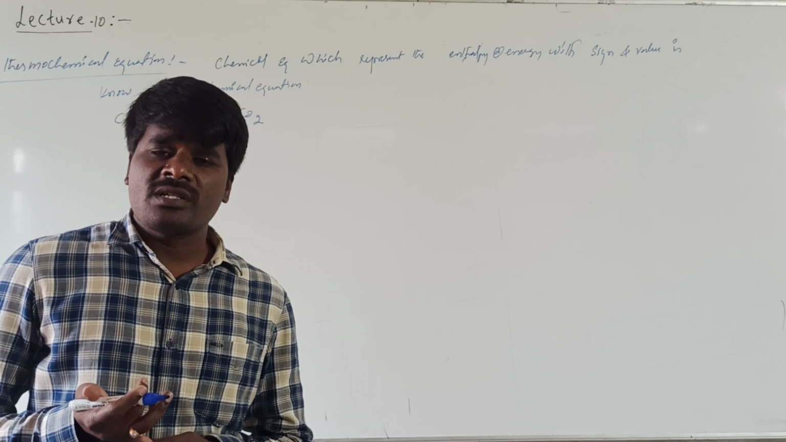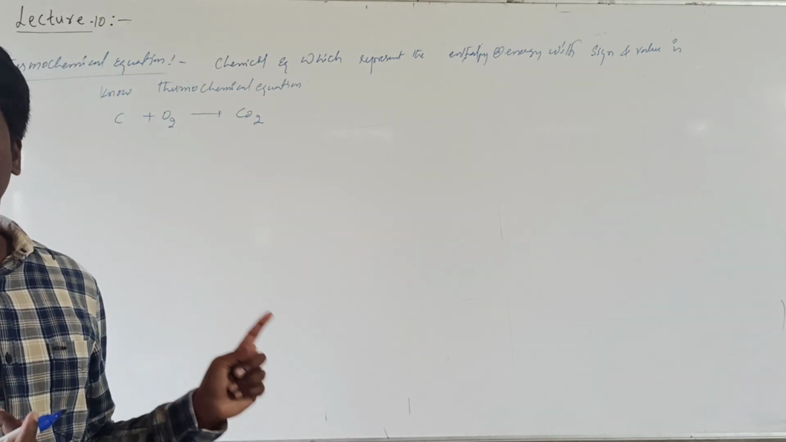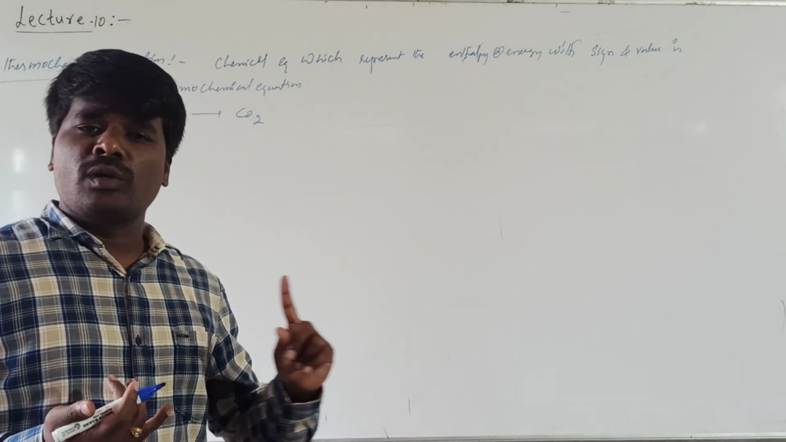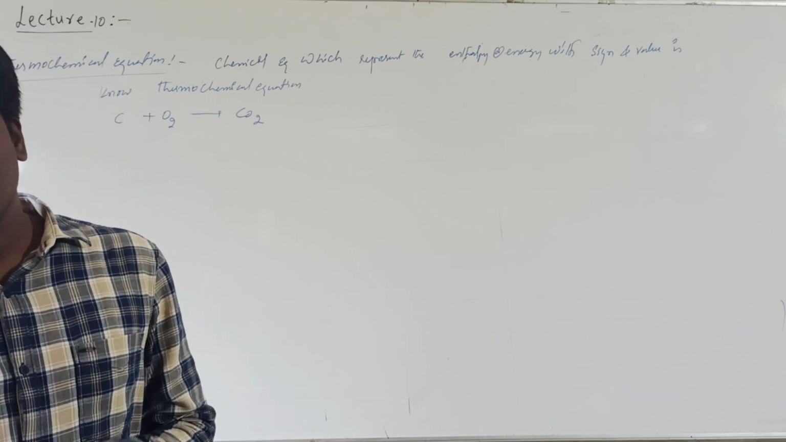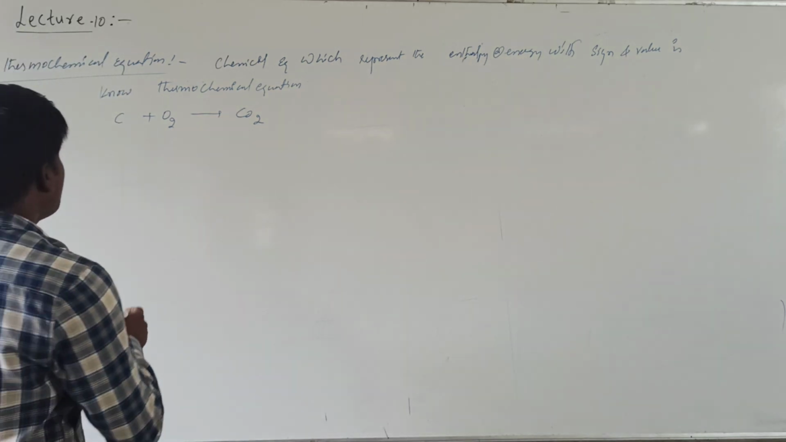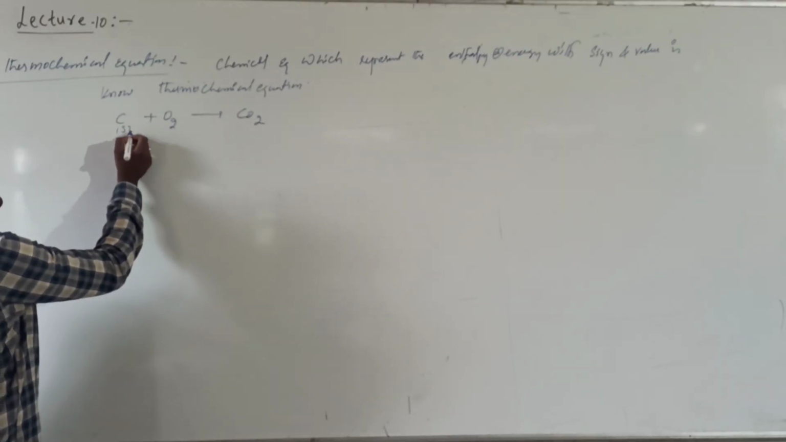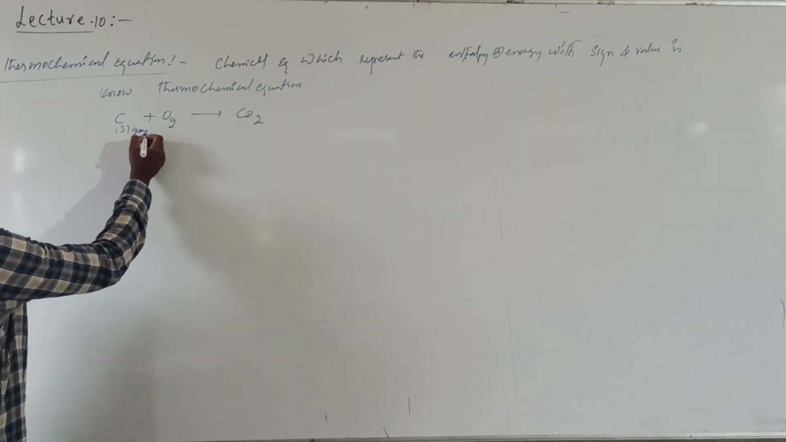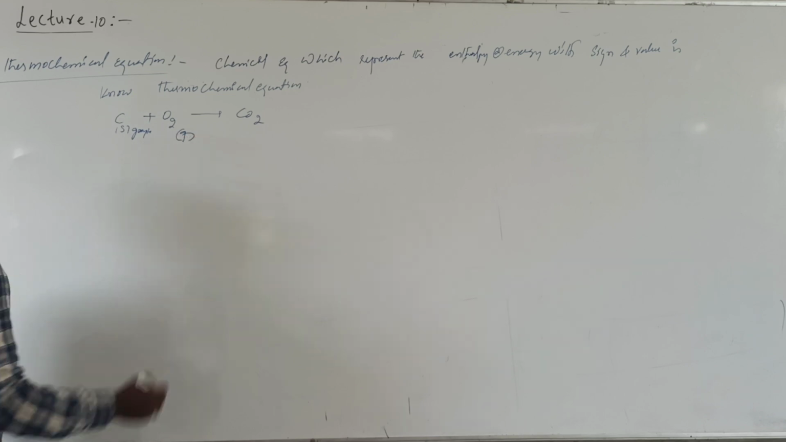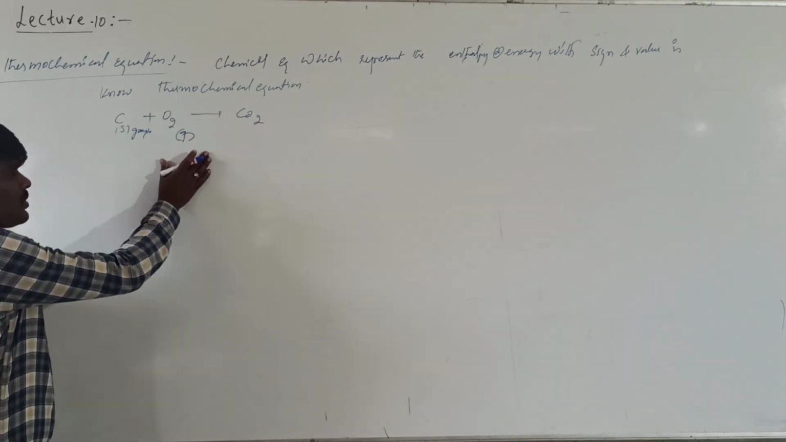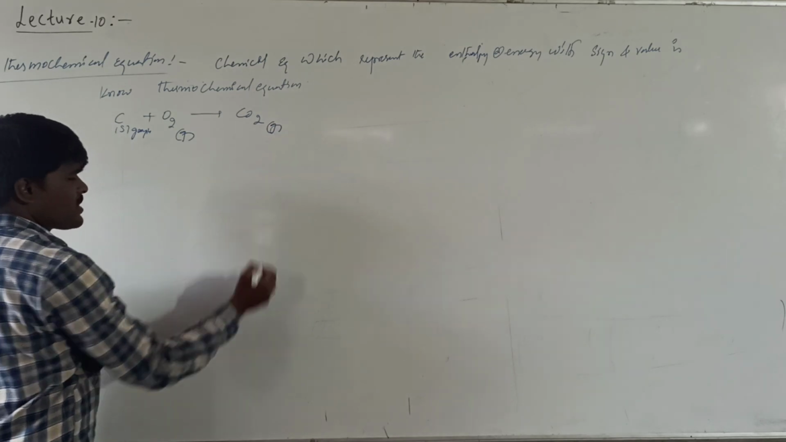We have to represent the physical states of all the reactants and products, as well as the allotropic forms of the reactants and products. Okay, here if I write carbon solid, in particular what form is it? Graphite form. Graphite reacting with oxygen to form gaseous carbon dioxide.